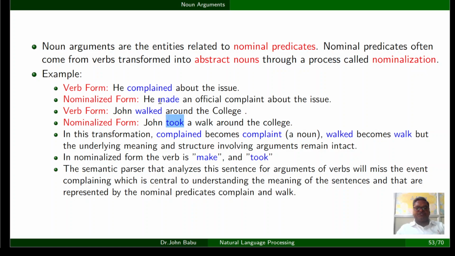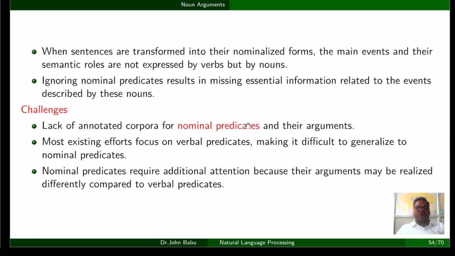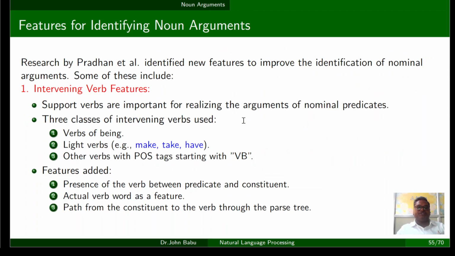And here the predicate is made, here the predicate is took, but there is also a nominal predicate, complaint, walk. So if the semantic parser ignores these nominal predicates, it will miss the meaning of that. So we need to identify the nominal predicate. Pradhan and his team worked on this and they introduced some 5 features for identifying these nominal predicates.